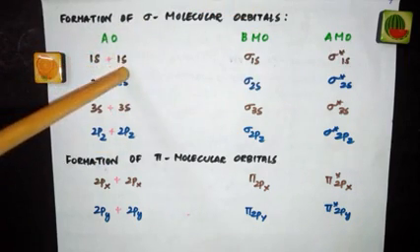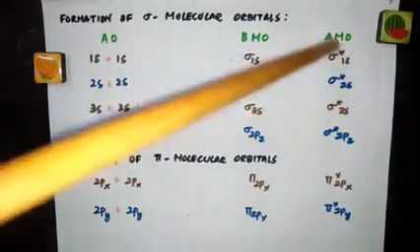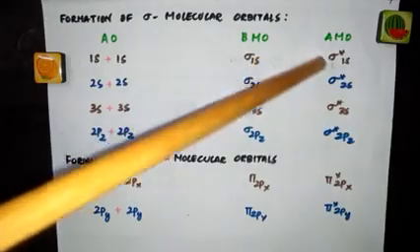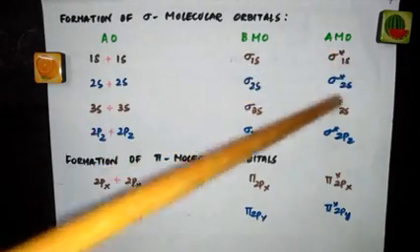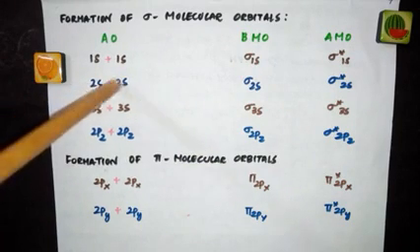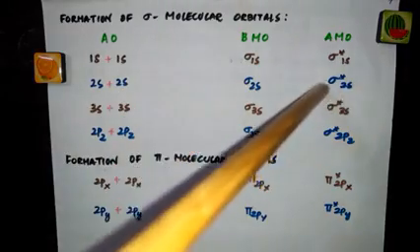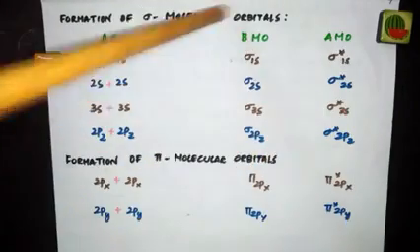So when 1s and 1s undergo bonding, you will get two molecular orbitals, sigma 1s and sigma star 1s. Whenever we put this asterisk, that represents an antibonding molecular orbital. Now for the second one, 2s and 2s undergoing combination, you will get sigma 2s and sigma star 2s. These are molecular orbitals.